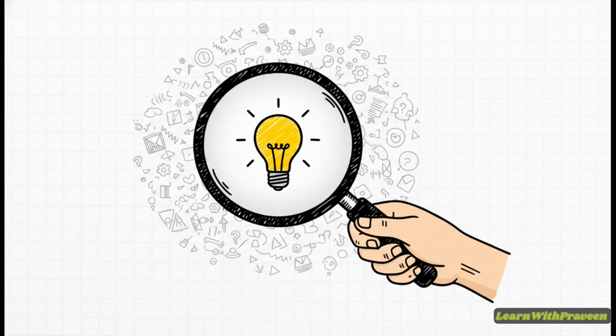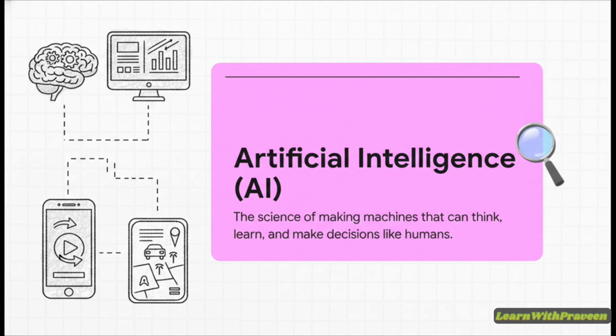Well, we start by zooming out. Instead of jumping straight into a bunch of complex code and getting lost, we're going to build a solid foundation by looking at the big picture first. No crazy jargon, just simple, clear ideas. So what is AI at its core? Really, it's just about making machines that can think, learn, and make decisions, kind of like we do.